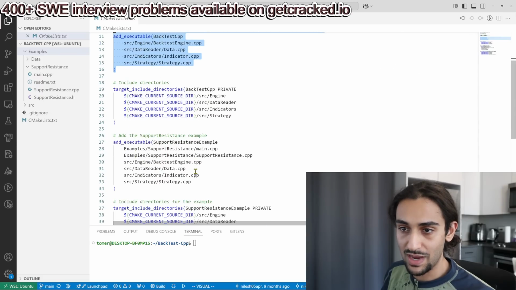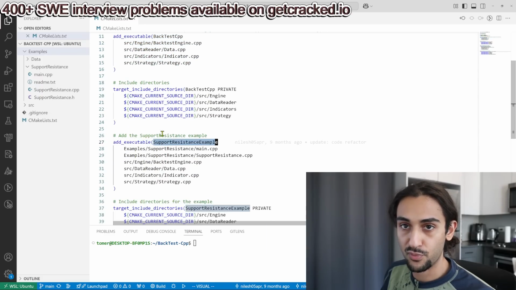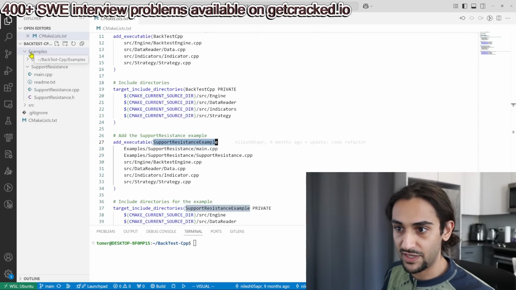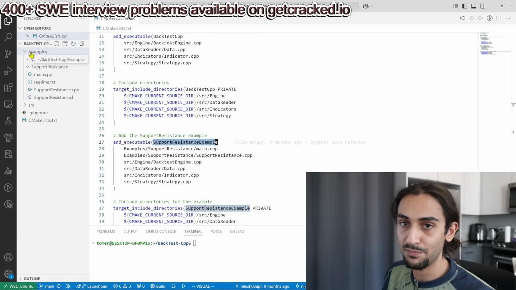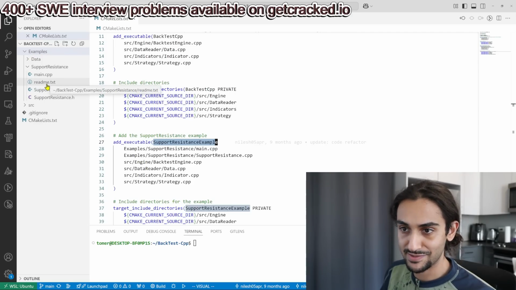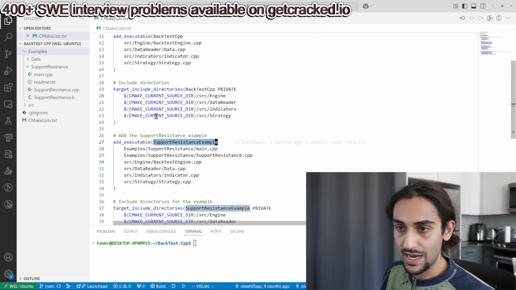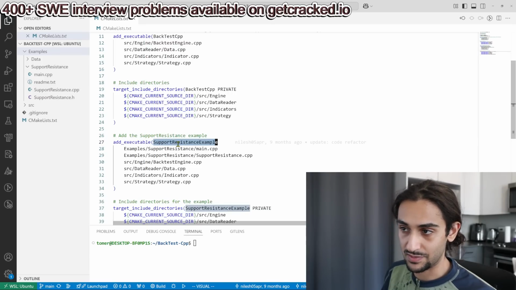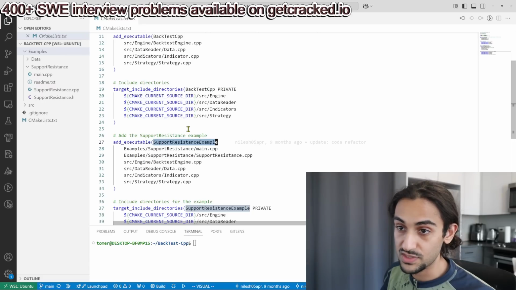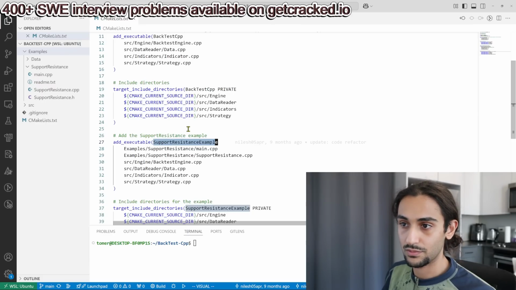So we also have here another add executable for a project that's in the examples folder. And this is kind of like an integration test. So it's an implementation of his backtesting engine. Now, what's ridiculous about this to me is that this was written 9 months ago, and this person enthusiastically submitted this code for me to look at, but it doesn't even build. So like, what's going on in your head when you do something like that?